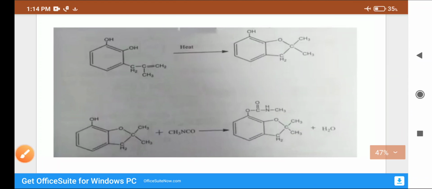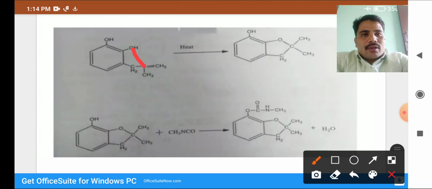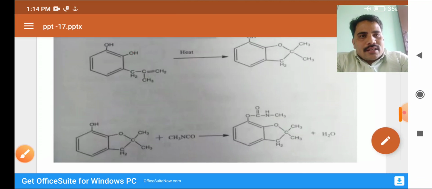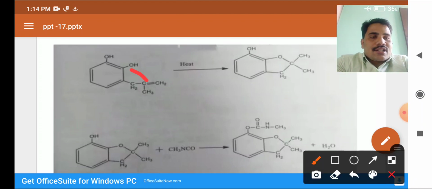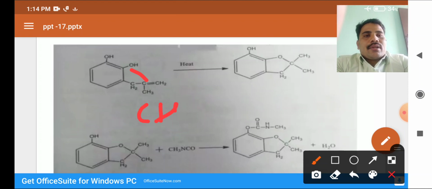Cyclization takes place, a carbon to oxygen cyclization, to give the furan type of compound: a benzene fused with a furan ring with 2 methyl groups. After that we use methyl isocyanate.